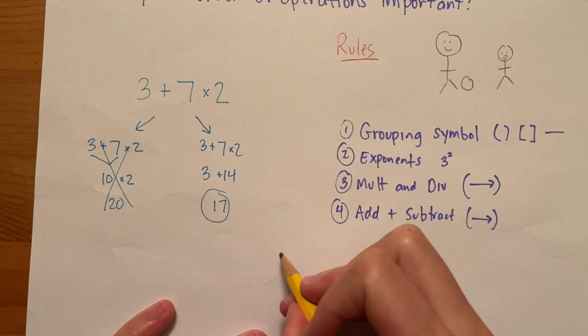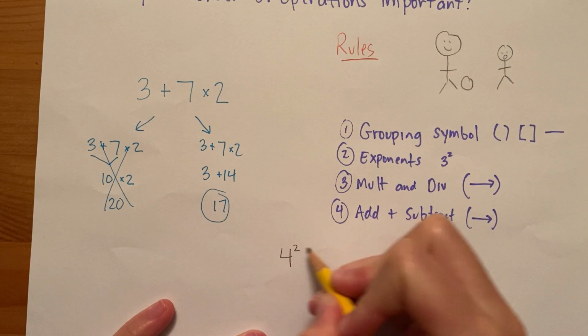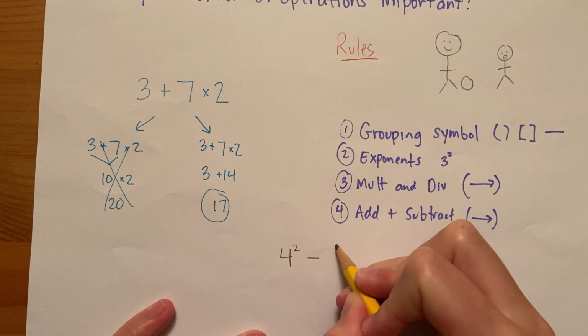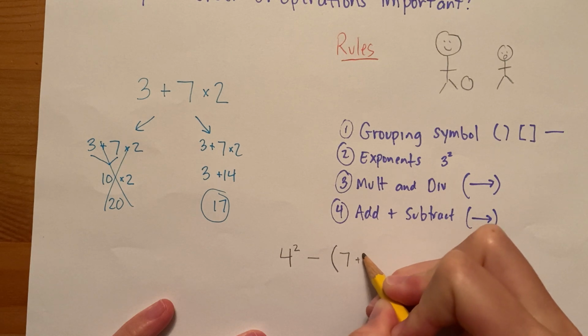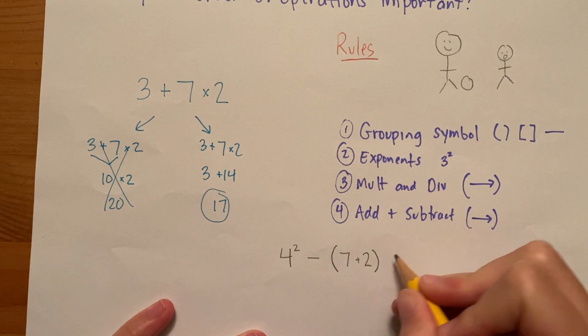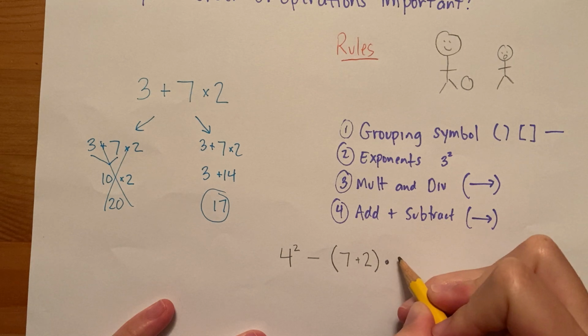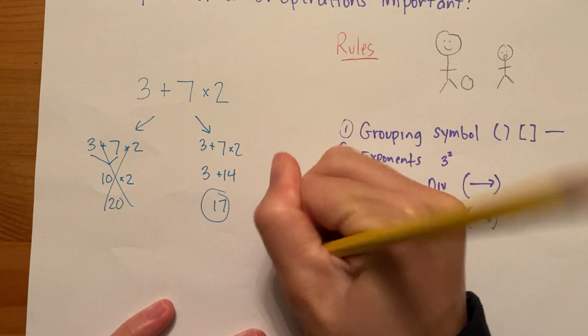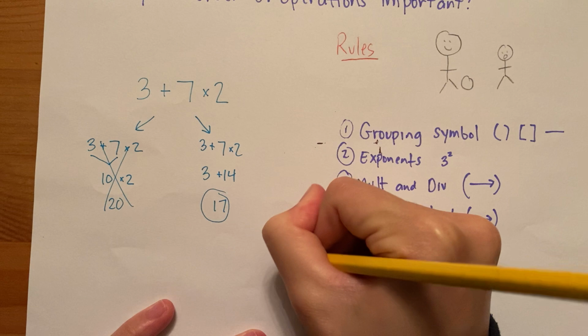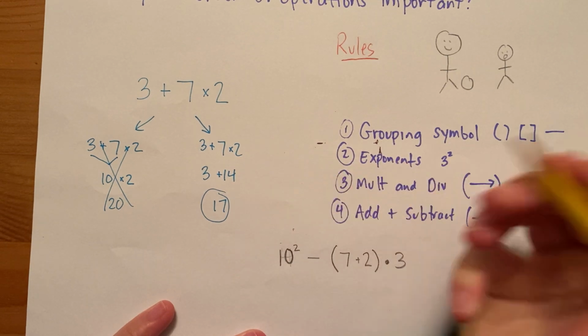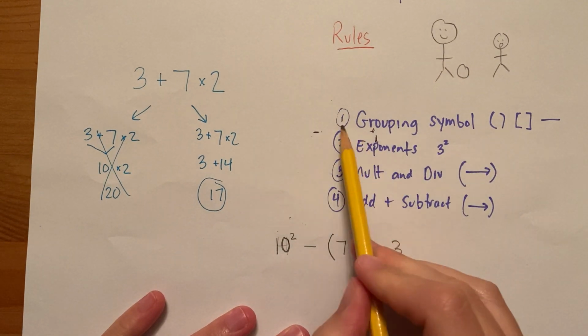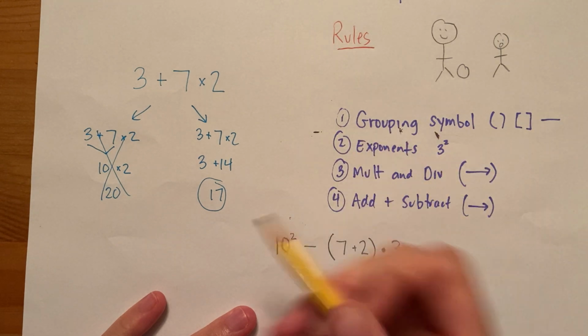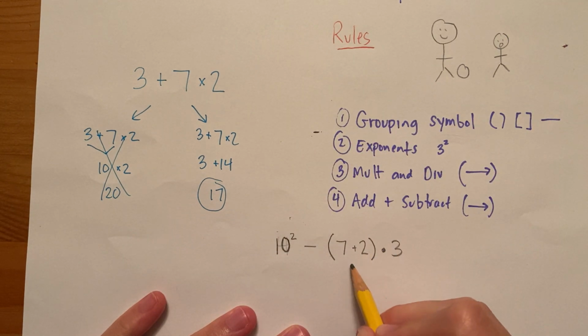So what that means is that when we see something, even something kind of complicated, let's change it up a little bit here. Even when we see something kind of complicated, we're still going to all follow the same rules, right? So the first thing I look for is I say, okay, well, let me find some grouping symbols here. Oh, there's a set of parentheses. So I'm going to do that first, right? That's step one. 7 plus 2, that's 9.